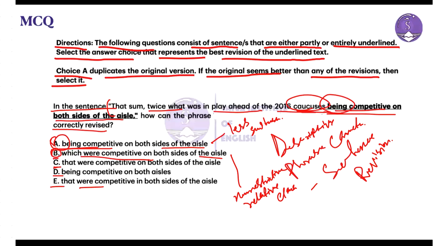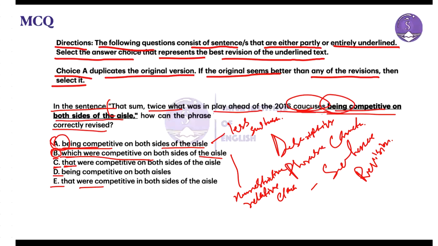This option begins with that, whereas the previous one uses a non-restrictive clause, and being is a participle form, which is not suitable in this statement. Using that expresses conciseness while correctly expressing that the caucuses were competitive on both sides of the aisle. The use of that appropriately connects the noun caucuses to the descriptive phrase about their competitiveness.